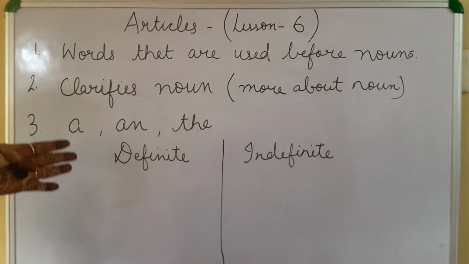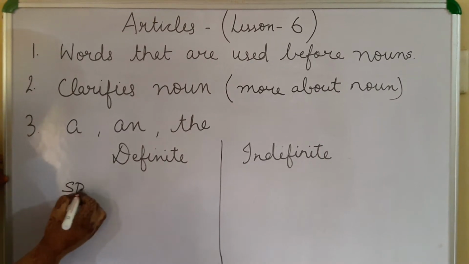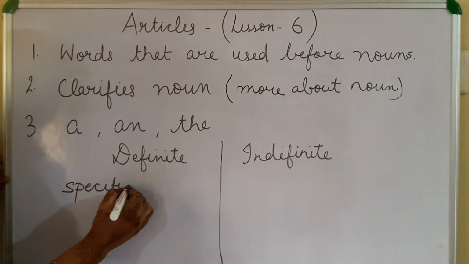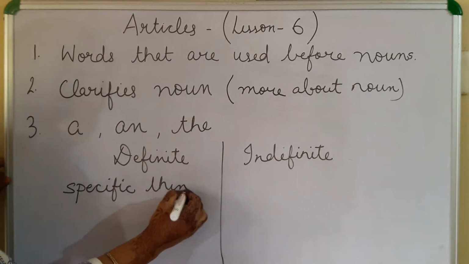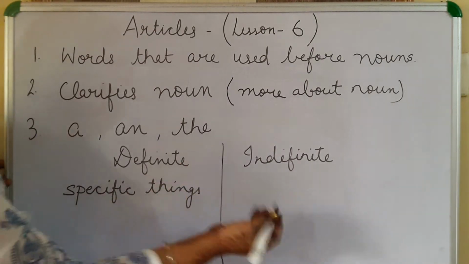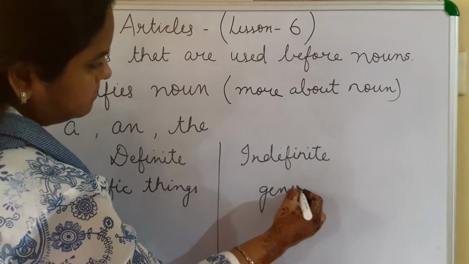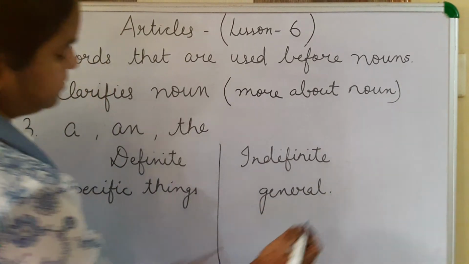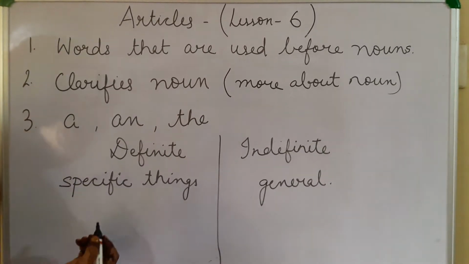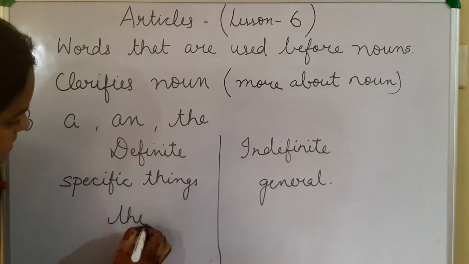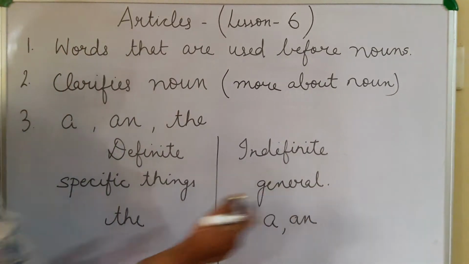Definite articles show uniqueness or specific things, and indefinite articles show things in general. The is a definite article, and a and an are indefinite articles.